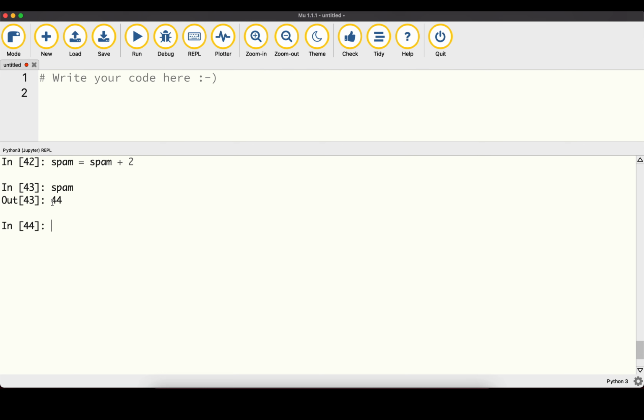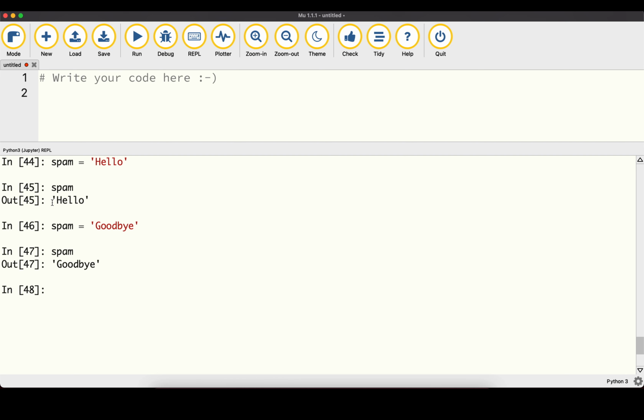And of course we can do the same for string values. So here we can, for example, say we take the string hello, which is now stored in this variable and can be printed out. And then we could also change it to a different value and print that out.